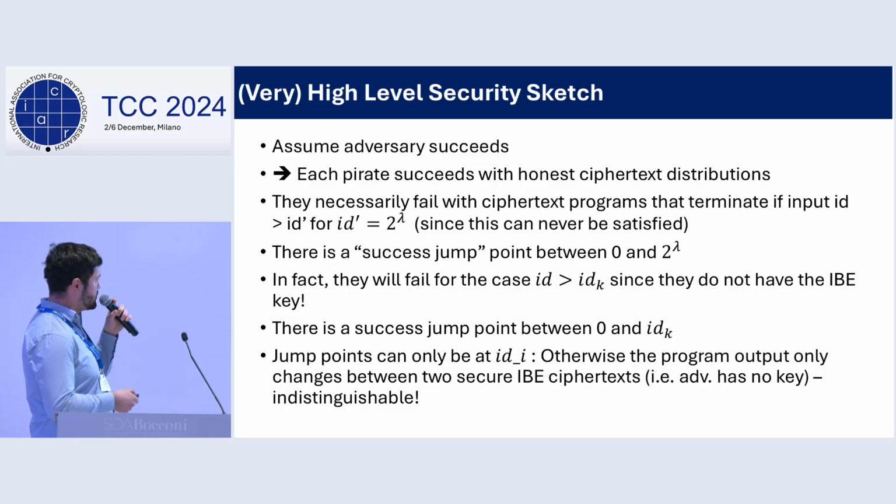So there's a success jump point between 0 and IDk. And actually, we can show that by IBE security, the success jump points can only be at ID1 through IDk. So here we only have k jump points, and we can just guess which two of the k+1 adversaries are using that repeating ID, and we can also guess that ID. We will only incur a polynomial loss.